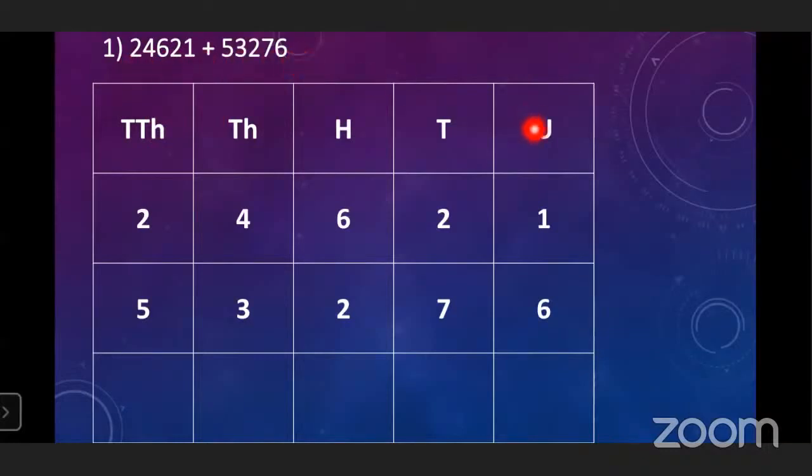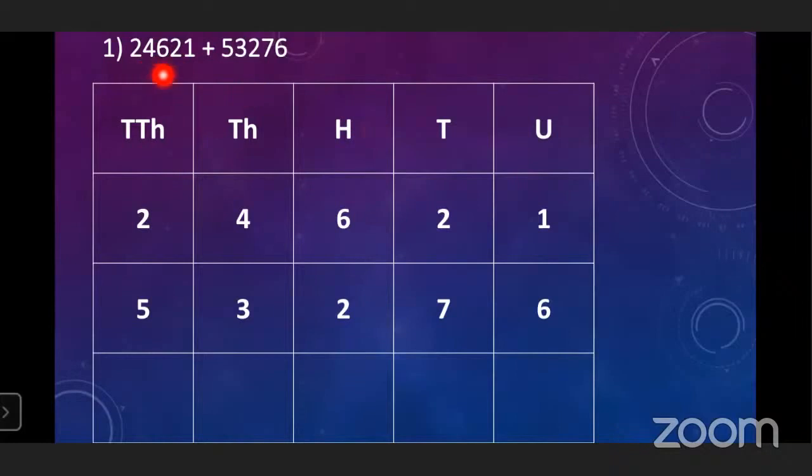After that write down the places. First place is unit. After that T means tens. H means hundreds. After that thousand and 10,000. Okay.